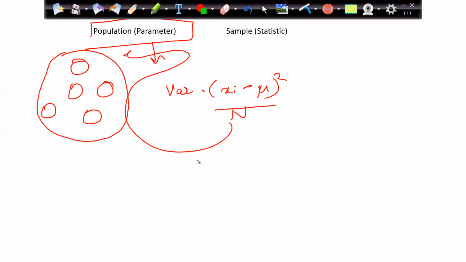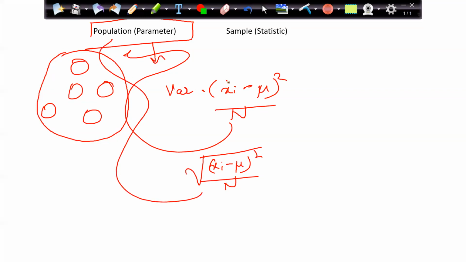To find the standard deviation, I take the square root of that. That is my population standard deviation. But it is literally not possible for me to go to each individual person and ask for the details. So then what to do? Then we have to take samples.